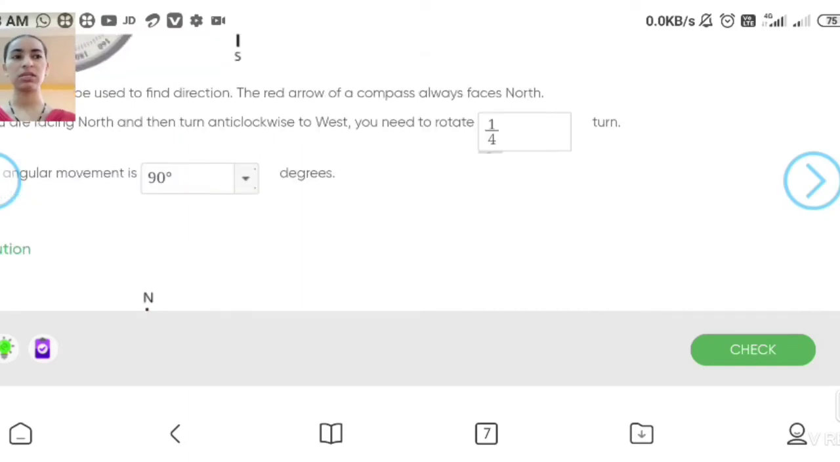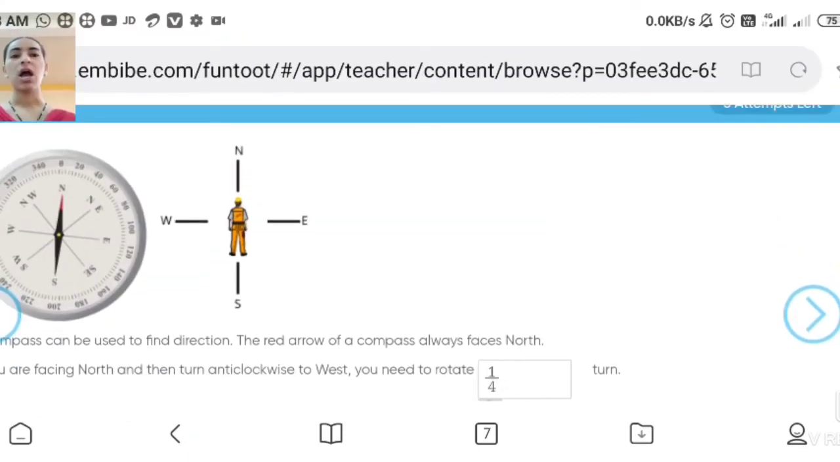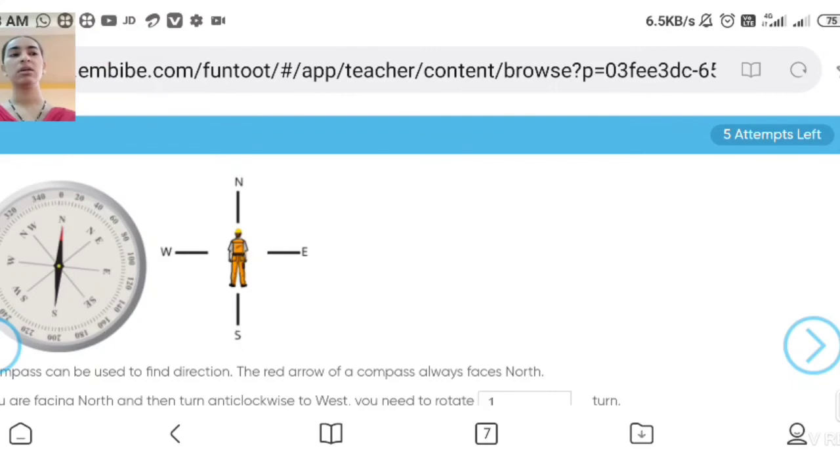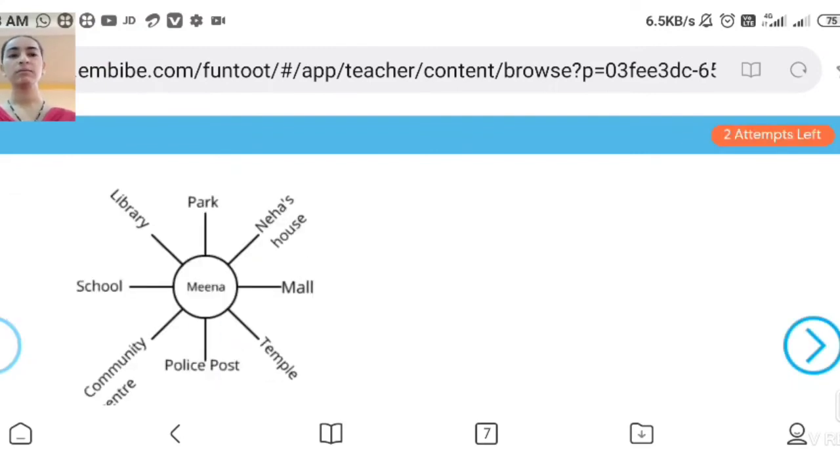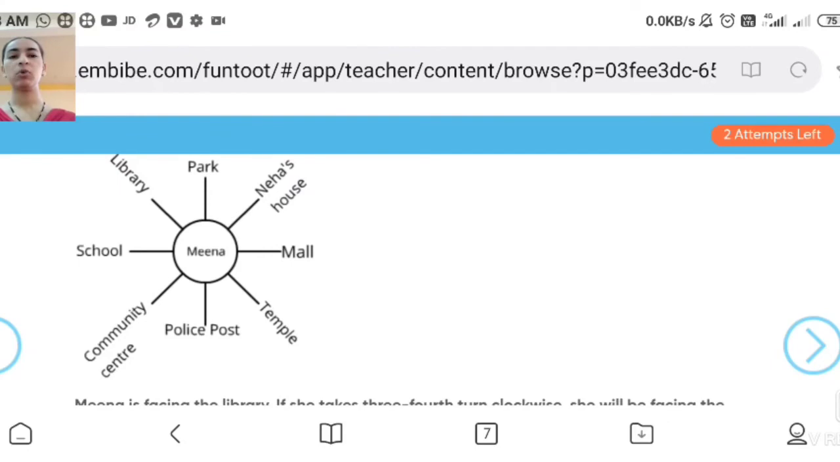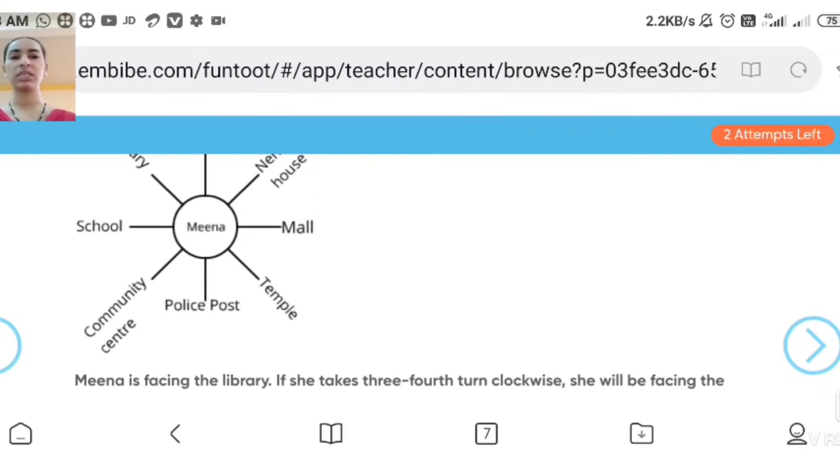Okay students, understand this type of question, how to find the angles. Yes, now see here, Meena is in the circle and Neha's house, mall, temple, police post, so many things are around Meena. Okay, now Meena is facing the library.